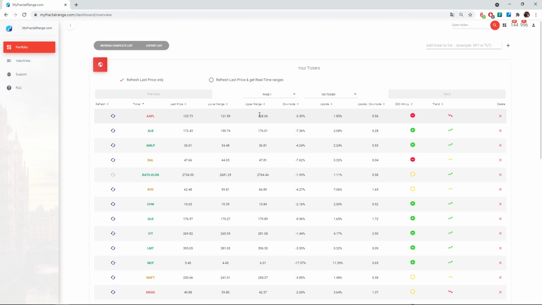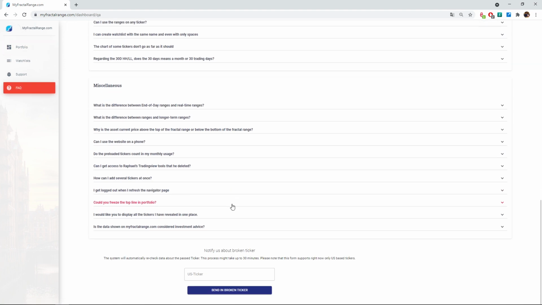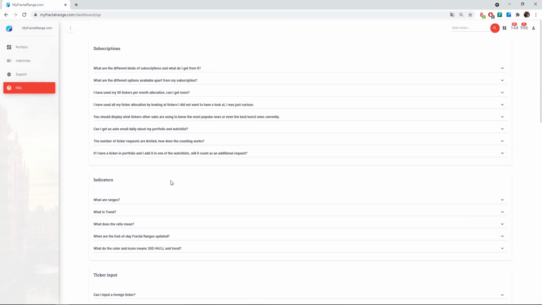Okay, so this of course creates problems. It's better than having nothing for sure, but it creates some issues. For example, let's say Apple dropped 5% today and it goes below the lower range. You're thinking, what the hell, what's happening? So it's normal because the ranges are based on the day prior. I've actually addressed this question in the FAQ. You know how I love the FAQ. Yes, that's the one. So you have the answer here to your question. I encourage everybody to use the FAQ.